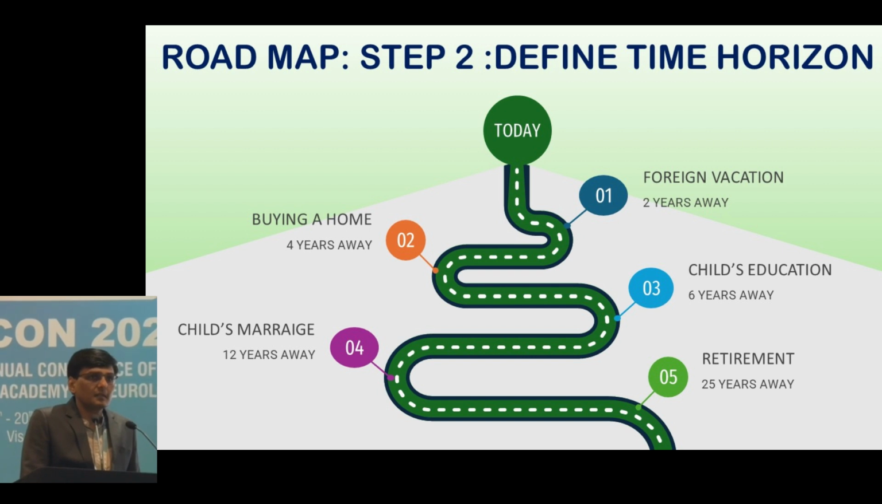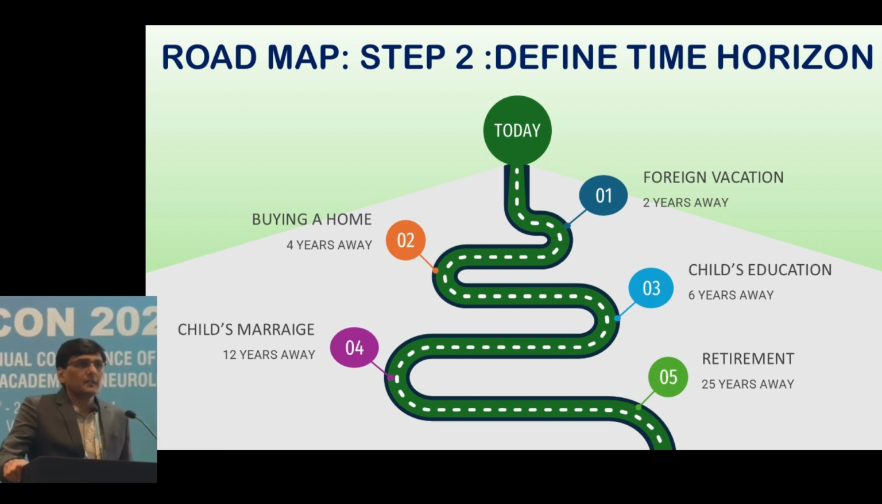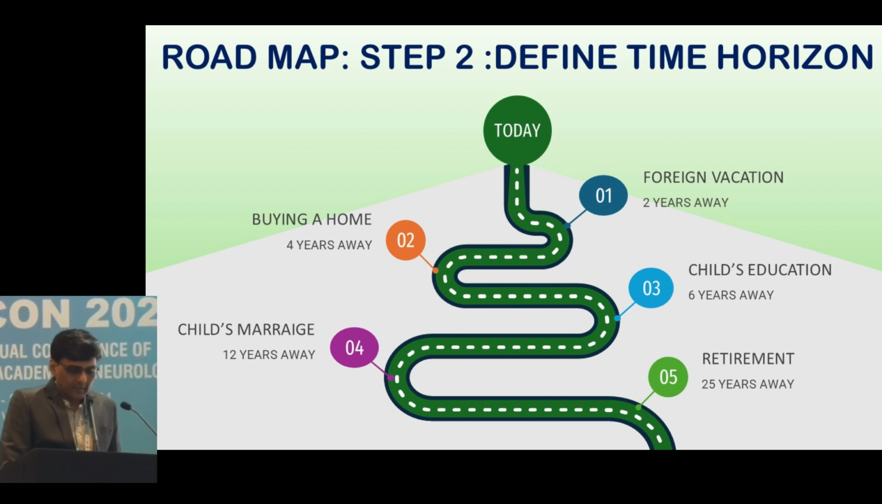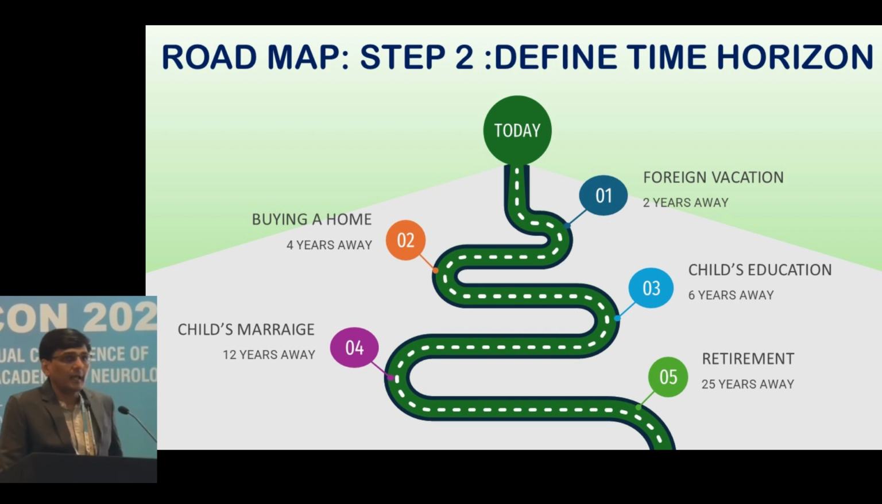Once we have decided our life goals, we need to set the time horizon. How much time do we have to accumulate the corpus to fulfill that financial goal? So we can make such a timeline as I have shown in the slide.